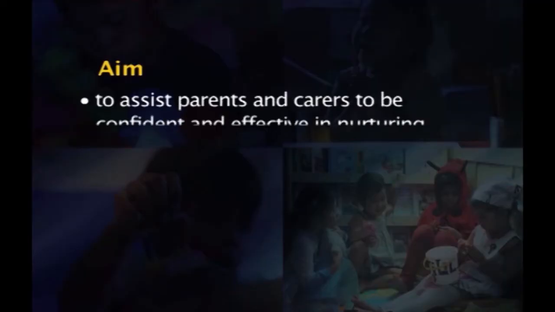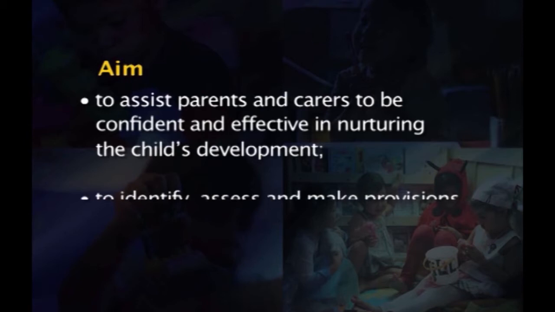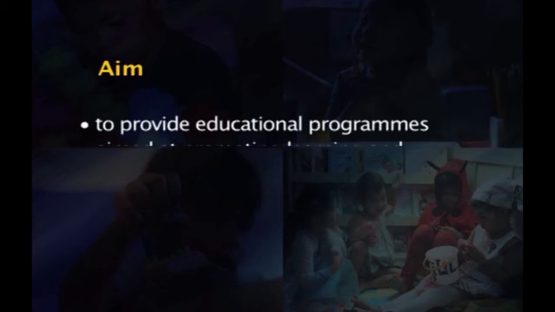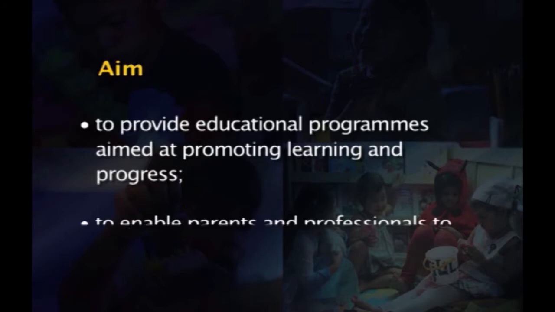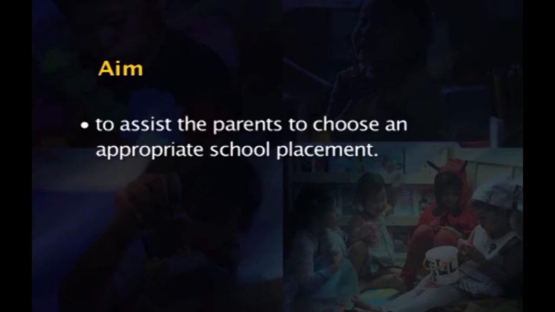Let us look at these objectives or aims. The first aim is to assist parents and carers to be confident and effective in nurturing the child's development. The second aim is to identify, assess and make provisions for children with special educational needs, and to provide educational programs aimed at promoting learning and progress, and to enable parents and professionals to work together. The other aim is to assist the parents to choose an appropriate school placement.